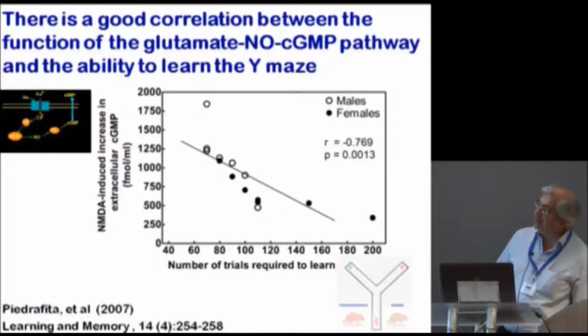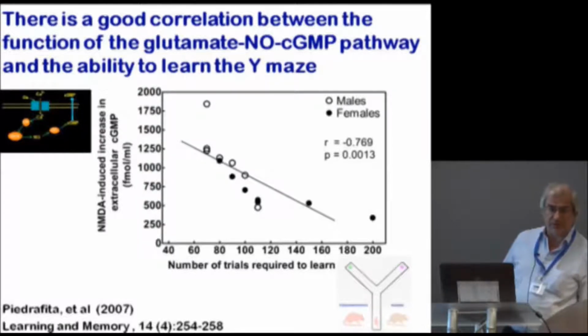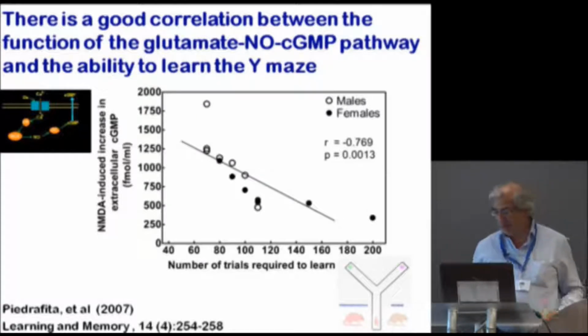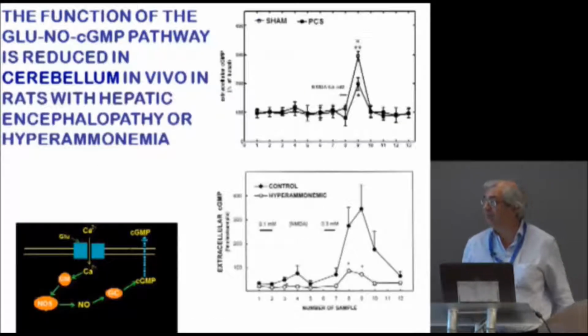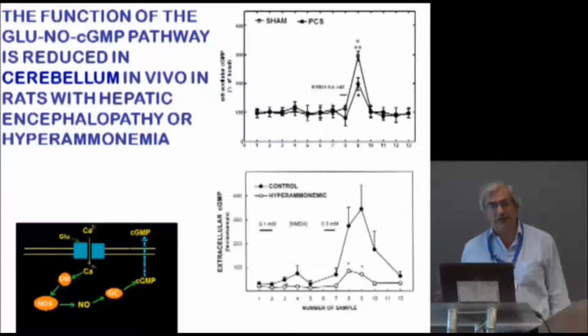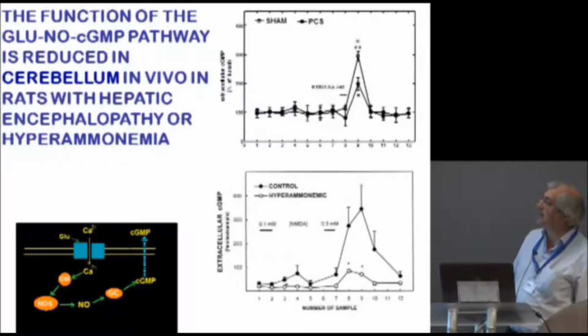The higher the increase in cyclic GMP induced by NMDA, the lower the number of trials that the rat needs to learn the task. Therefore, the ability to learn this task is modulated by this pathway. We tested what happens with this pathway in hyperammonemic rats or rats with portacaval shunt.